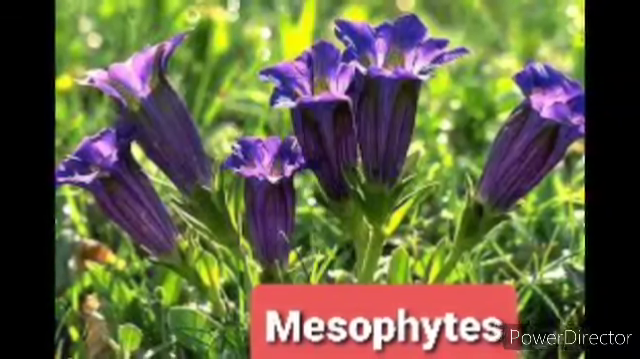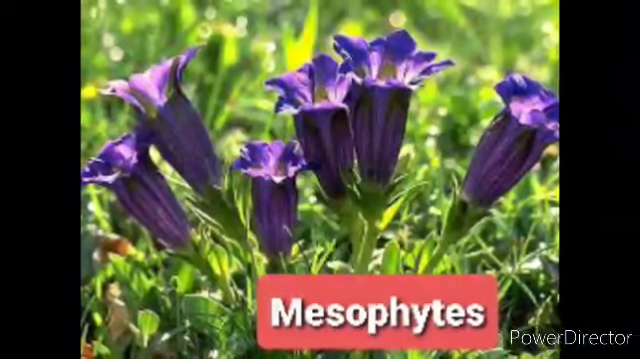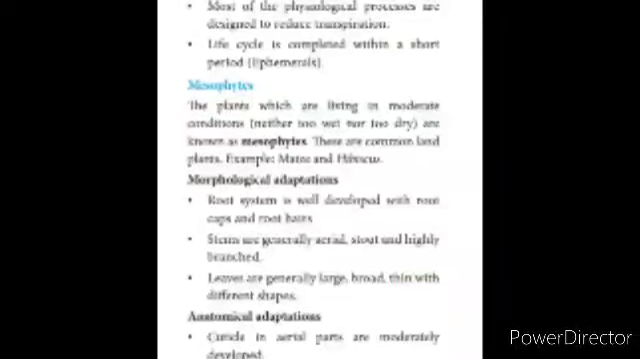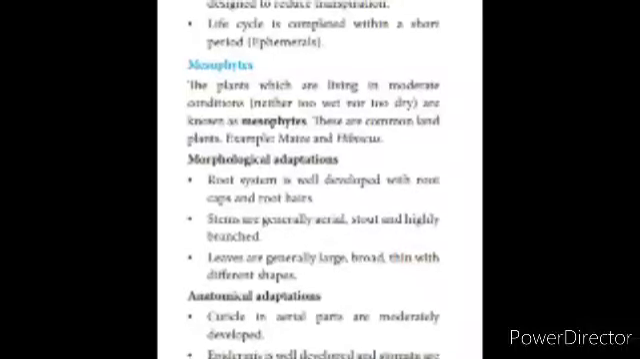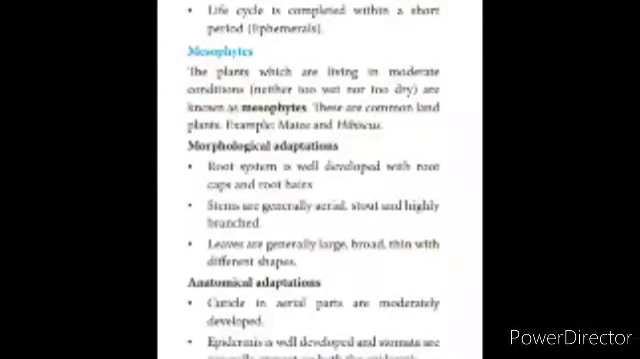Now we are going to the third type, mesophytes. Plants living in moderate conditions, neither too wet nor too dry, on the land are called mesophytes. They are common land plants, example maize and hibiscus. Now we see the morphological adaptations of mesophytes.